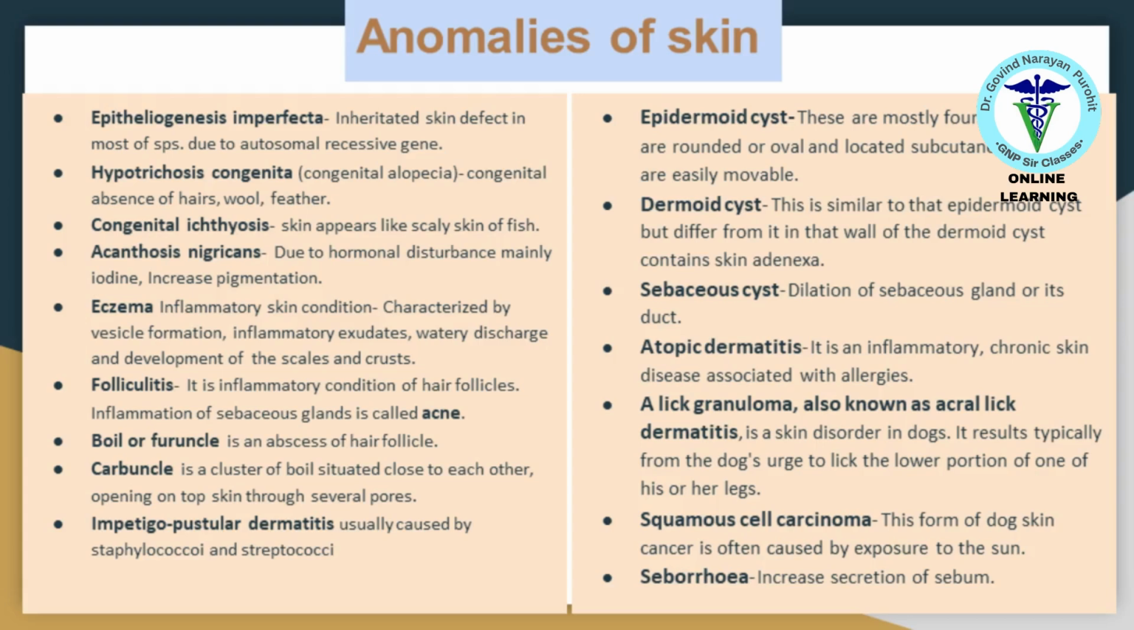Skin anomalies can be inherited or acquired. Conditions like epitheliogenesis imperfecta, hypothyroidosis, and folliculitis affect the skin structure and function. Other anomalies include cysts, dermatitis, and neoplasms.